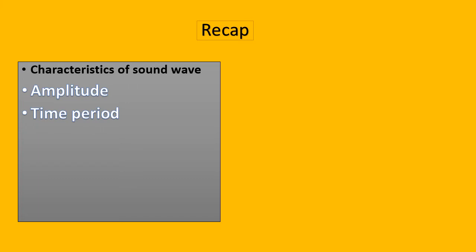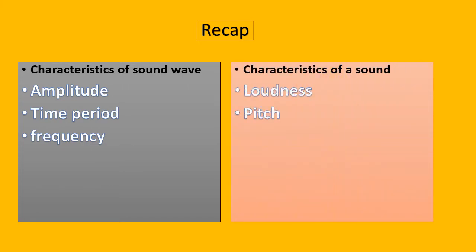What is frequency? Frequency is the number of complete oscillations produced in 1 second or per unit time. So more is the number of complete oscillations produced per second, we say more is the frequency. And thereby we studied some characteristics that depend on these properties. First was loudness. Loudness depends on amplitude of vibration. More is the amplitude of vibration, more is the loudness of sound. Pitch. Pitch depends on the frequency of vibration. More is the frequency of vibration, more is the shrillness of sound, or we say more is the pitch. So these were the properties and the characteristics that we discussed last class.